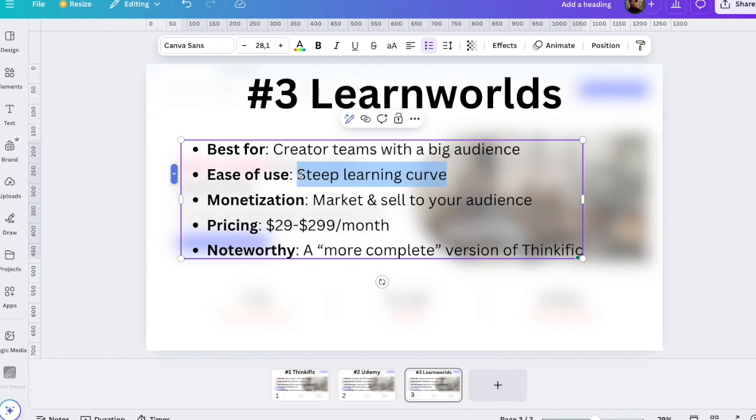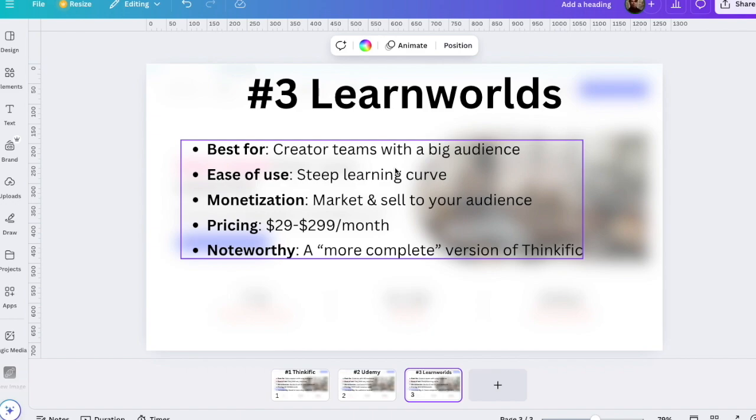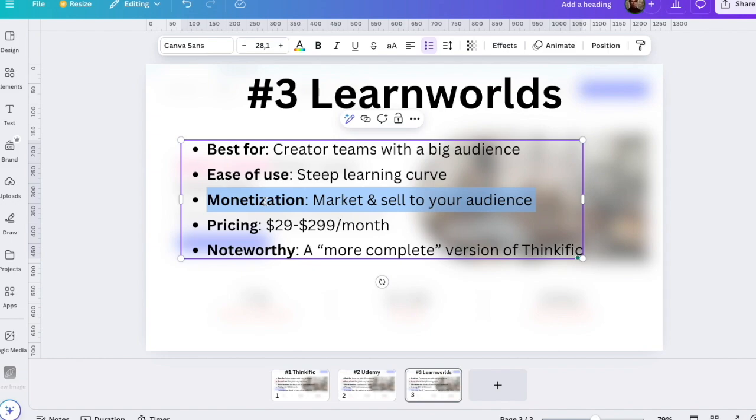When I tested it, it wasn't that easy to use, for example, as Thinkific, because you have all those features and all these cool tools and integrations in there. So it is a bit of a harder one to learn. And then in a very similar fashion to Thinkific, if you want to make money on LearnWorlds, you need to market and sell your course to your audience.